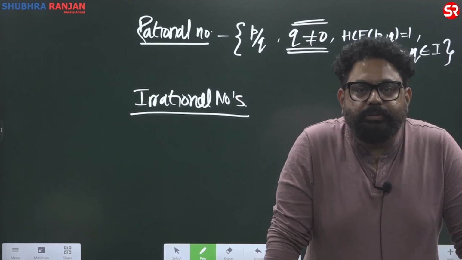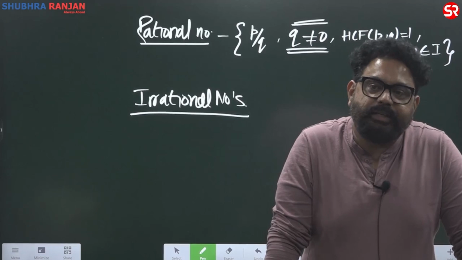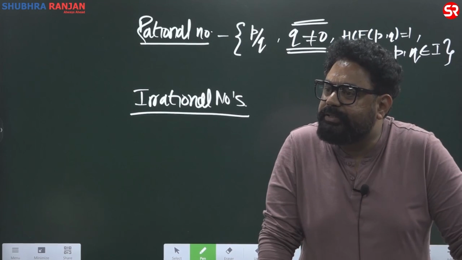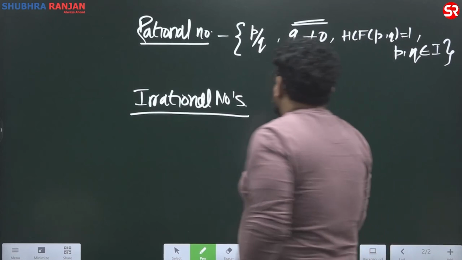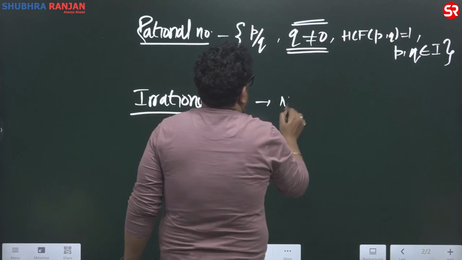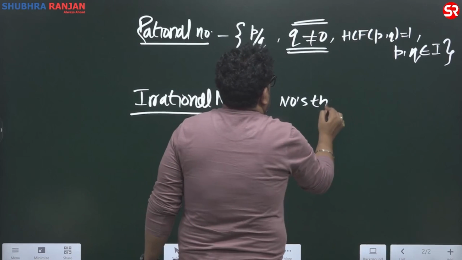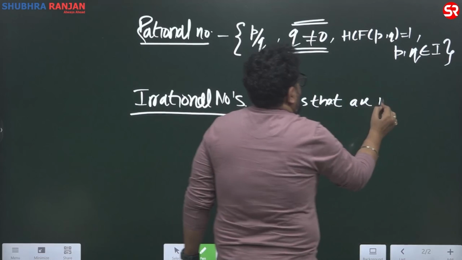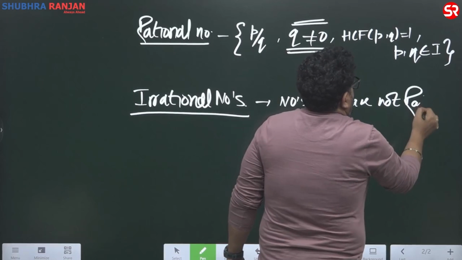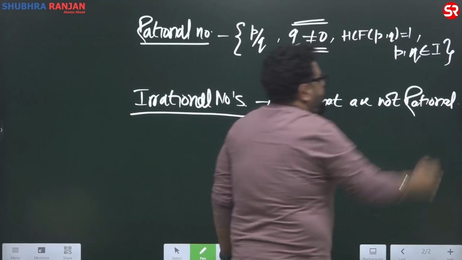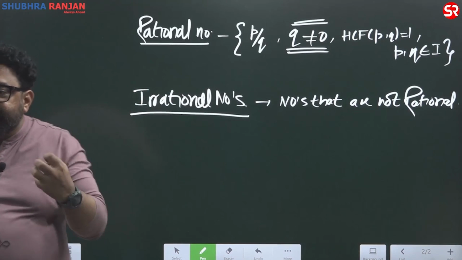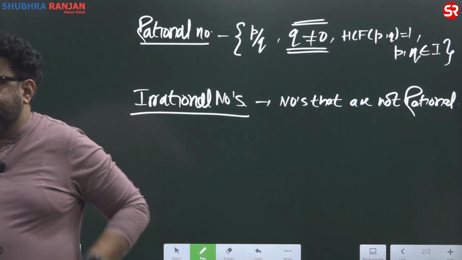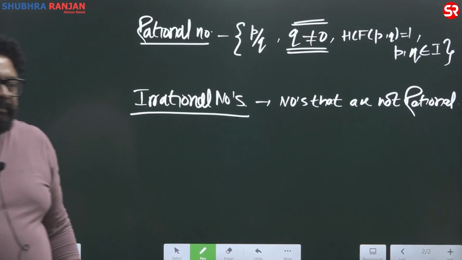But चलो, so what is rational? Then what is irrational? First definition is numbers that are not rational. You can write, isn't it? So पहला definition तो यही है guys. Numbers that are not rational. But again, it won't satisfy your curiosity. But sir, है क्या? What exactly is irrational? Anyone?